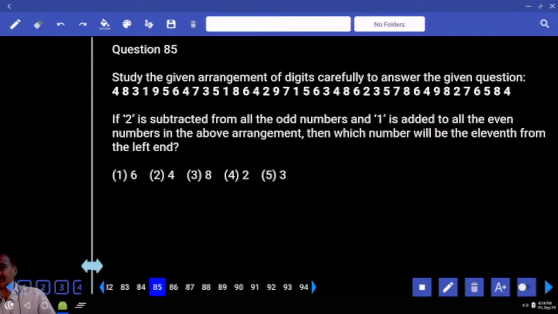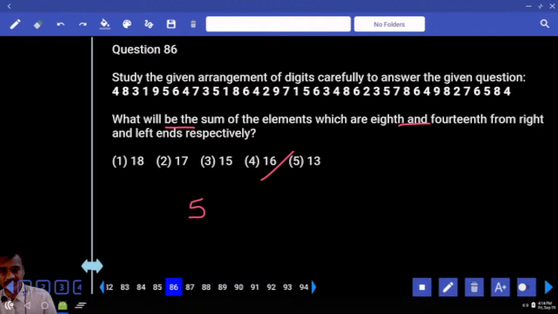If 2 is subtracted from all the odd numbers and 1 is added to all the even numbers, which number will be 11th from the left hand? 11th from the left hand, you need to count. Directly take 1, 2, 3, 4, 5, 6, 7, 8, 9, 10, 11. What is the number we have? 5. Now 5 is what? Odd number. 2 is subtracted: 5 minus 2, 3, choice. Clear? For this purpose, it is not necessary to convert all the digits. Directly find the 11th element, and operate on that one.